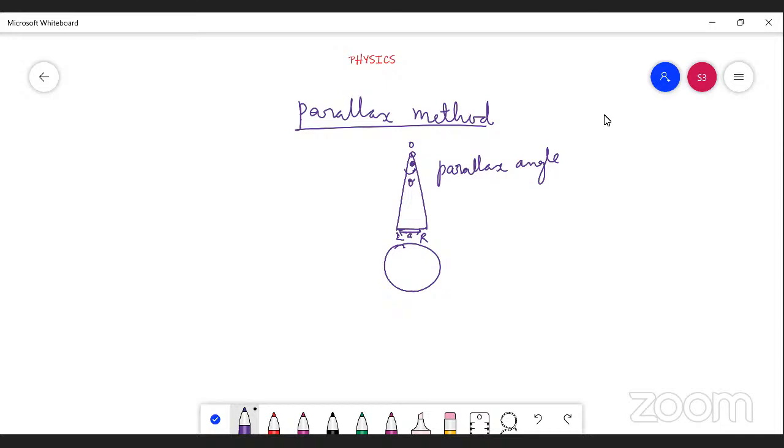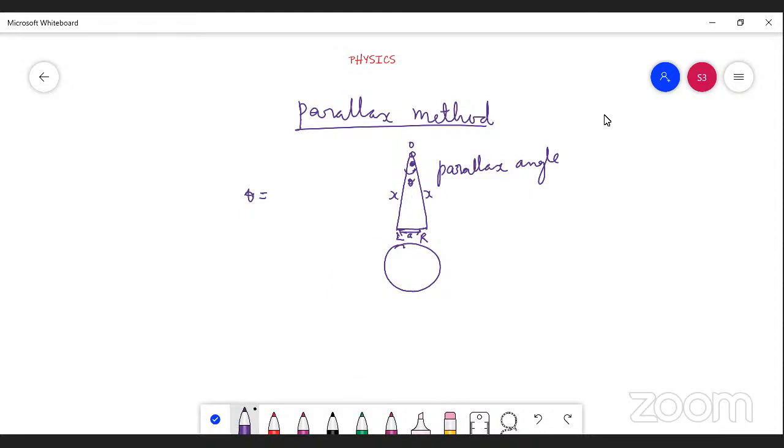Let us assume this is X. If we want to find this parallax angle theta, what should we do? Parallax angle theta equals, so this is the base.